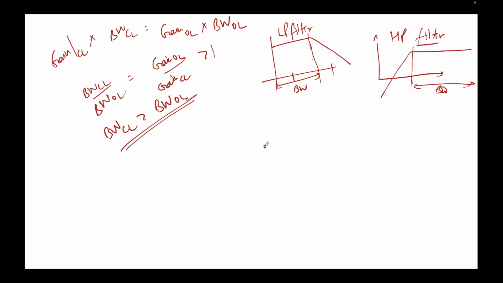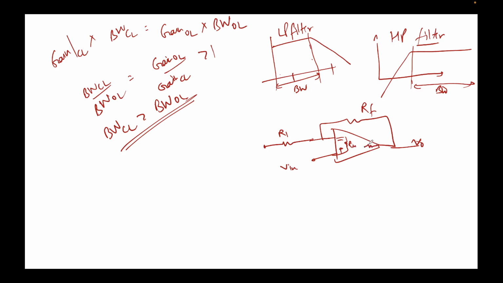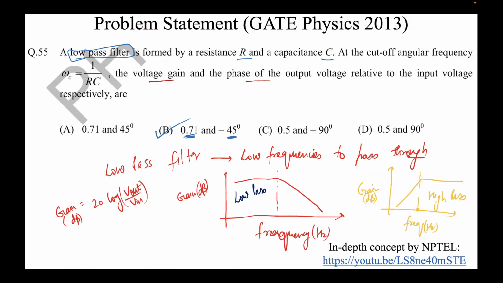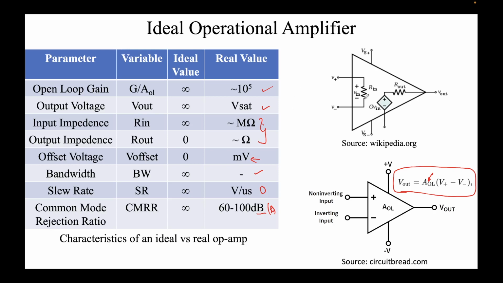As I told you, the circuit looks something like this: R1, V out, this is RF, and we provide an input signal from here, right? I've always told you that in an ideal amplifier there is this Rin here, and this is assumed to be infinity, and there is an R output, R out here also. I'm talking about this circuit. So you see, this is the Rin.